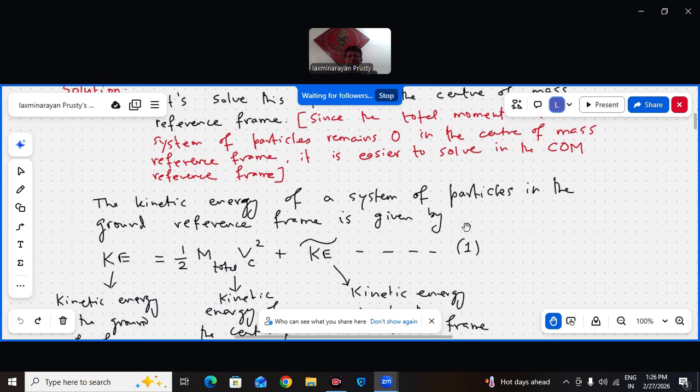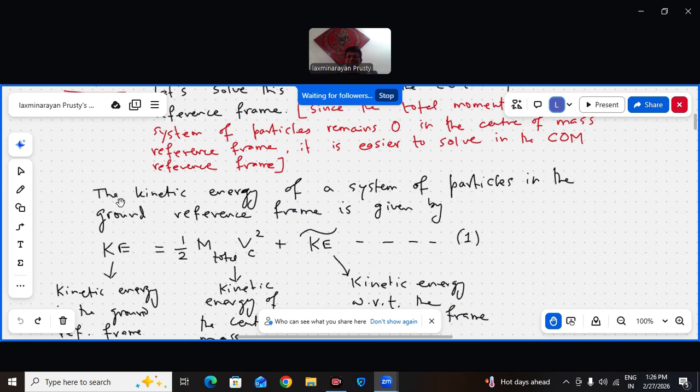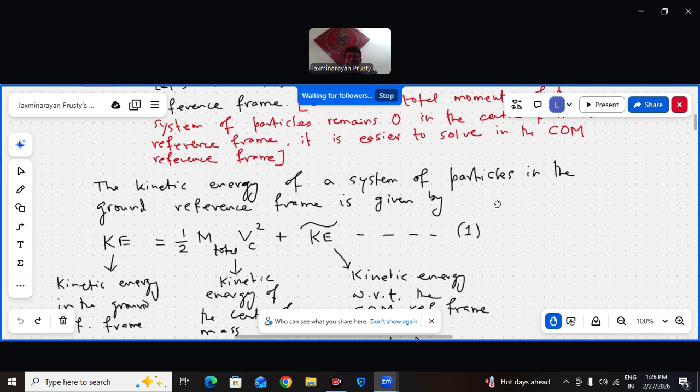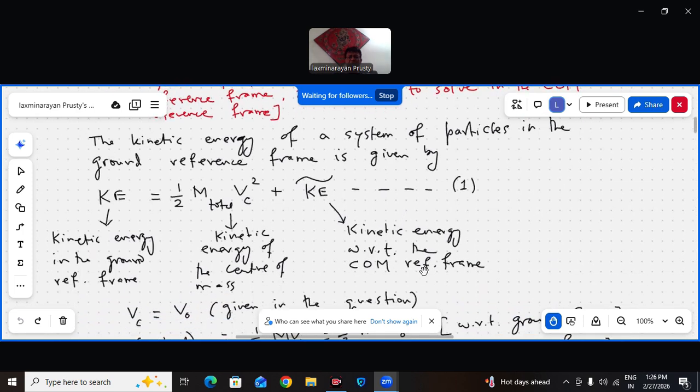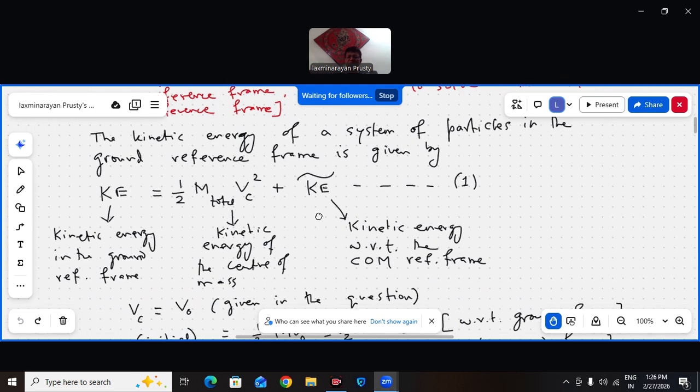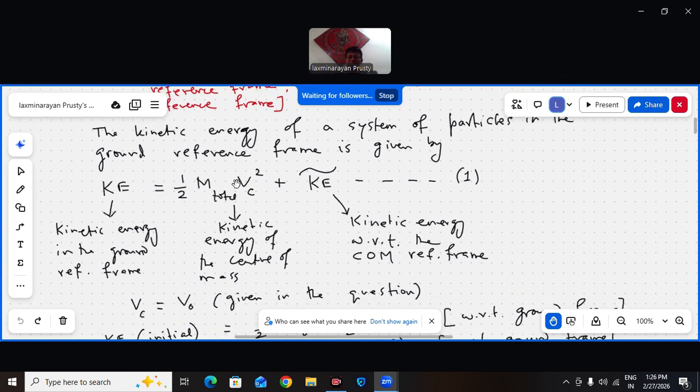So let us first write the kinetic energy of the system of particles in the ground frame. That is K is equal to half M total into Vc square, where M total is capital M, which is Nm. Vc is the velocity of the center of mass. K of center of mass plus K relative to center of mass will give you the K in the ground frame.